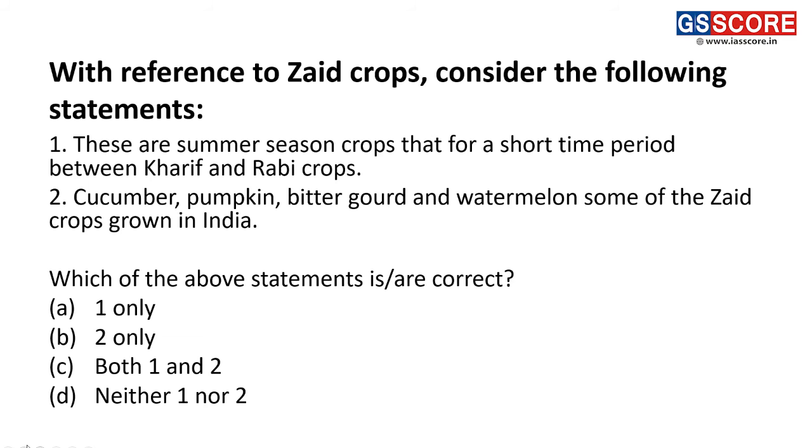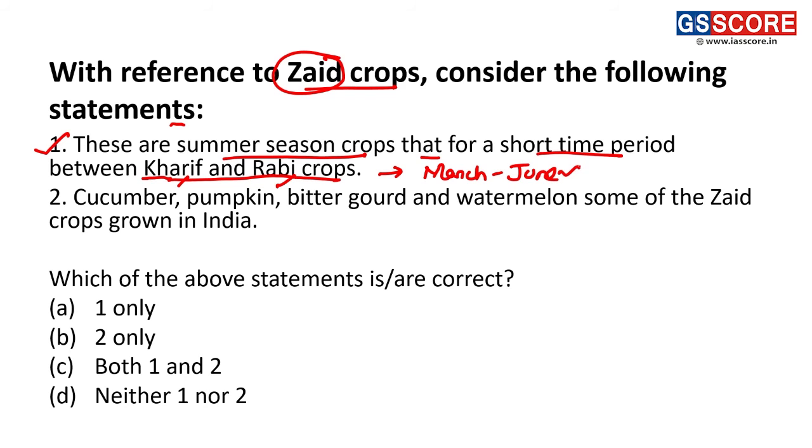Moving towards the next question, we have, with reference to Zaid crops, consider the following statements. Statement 1: These are summer season crops that are grown for a short period of time between Kharif and Rabi. This is a correct statement. You might be aware that Kharif is basically a post-monsoon crop and Rabi is a winter crop. But Zaid is a short period crop in the summer season. It stretches from March to June.